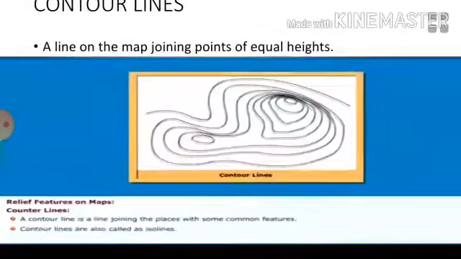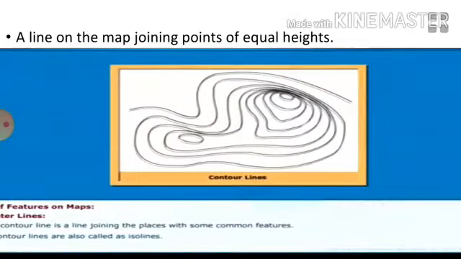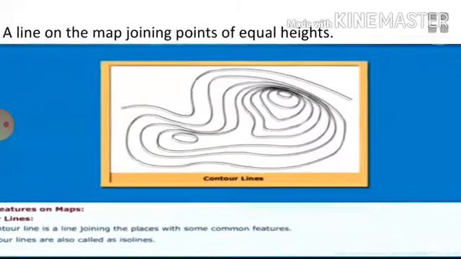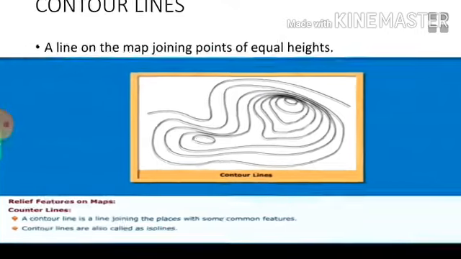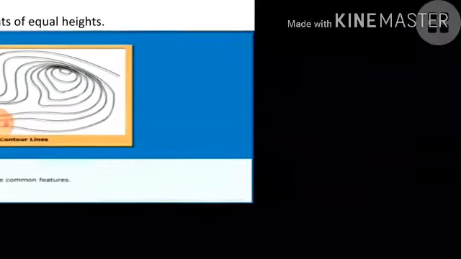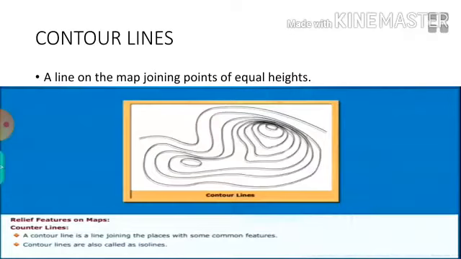So a contour line is a line joining places with equal heights. You observe over here. A question may come like that, what is meant by contour line? So you have to understand that.